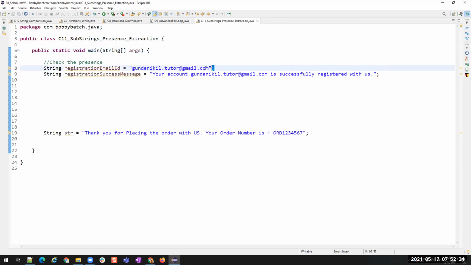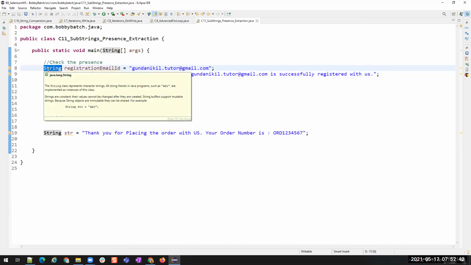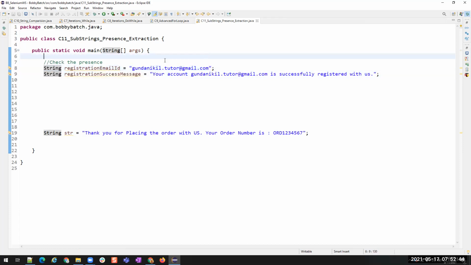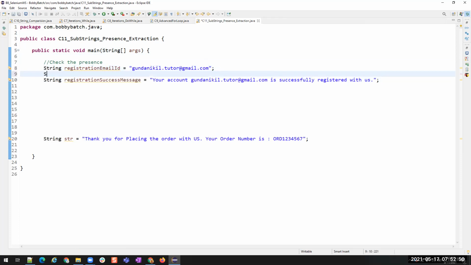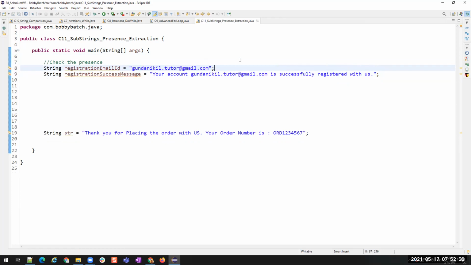So when you do not use the new keyword, it is not going to create an object for the string class. That means it is not going to have a new memory allocation. For the first time, it is going to add a memory for this email ID. But if I use it again, I'll take you back to the old example.